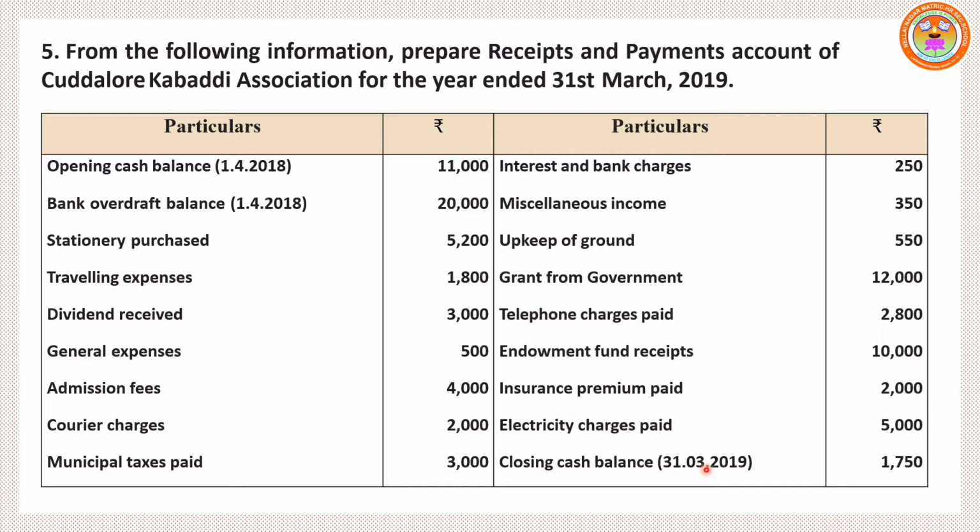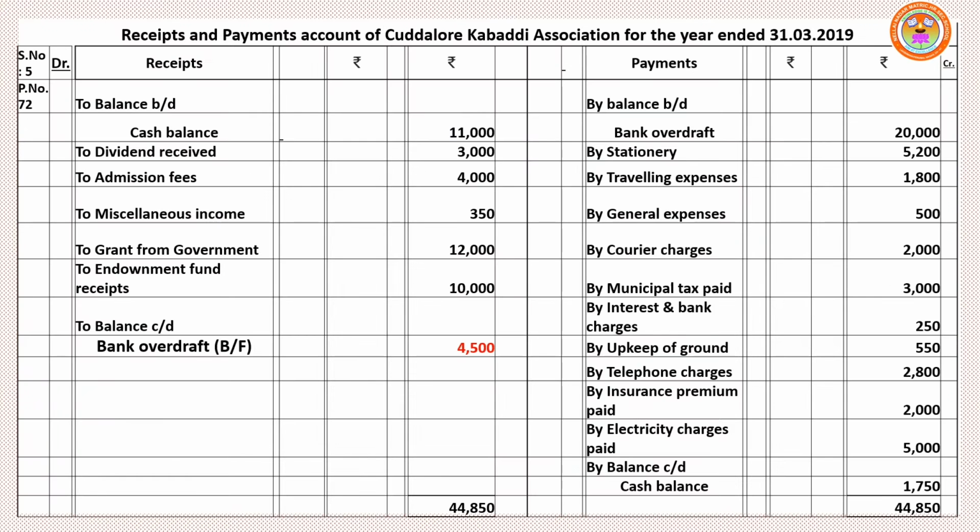So closing cash balance is given in the question. We have to find the bank balance. So now write the heading: Receipts and payments account of Kudalur Kabaddi Association for the year ended 31st March 2019.